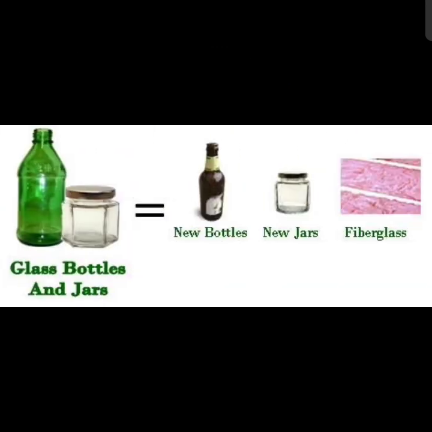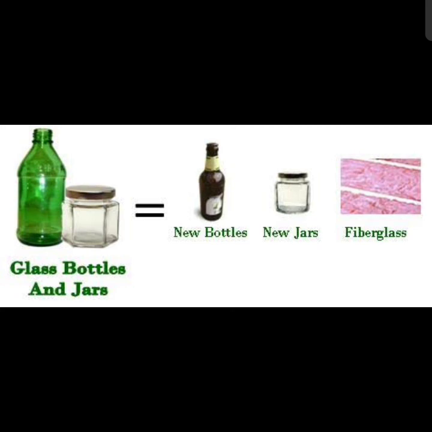Old glass bottles and jars, you give those to this company. That company will crush this glass first and again they will heat the glass. After heating your old glass, they will make new bottles, again they will make new jars, and they can make fiber glass from your old things which are made from glass.